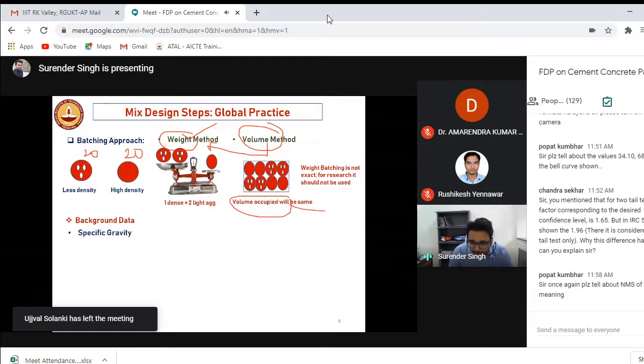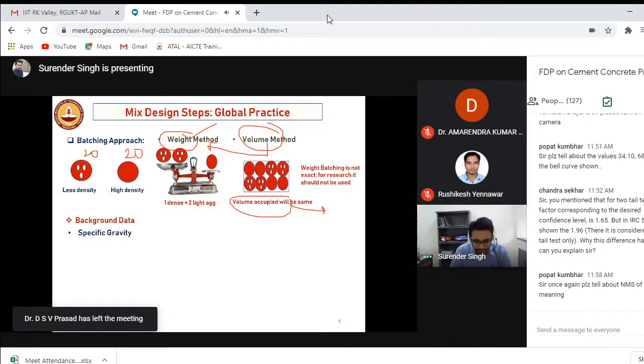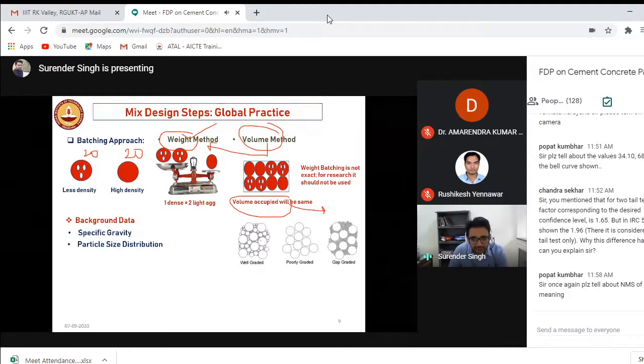And when you are giving it to the contractor, because they will be using pans, when they are mixing the coarse aggregate, the pan will be like this, the aggregates will be like this. When they are mixing the cement, they will keep lesser cement. So for quality control, you convert your volume quantities into weights and then suggest them. So definitely, specific gravity you need to consider. Also, like we discussed, if you use well-graded aggregates, the porosity will be lesser and the cement content will be lesser. If you are using poorly graded, more voids will be there, and more cement requirement will be there.